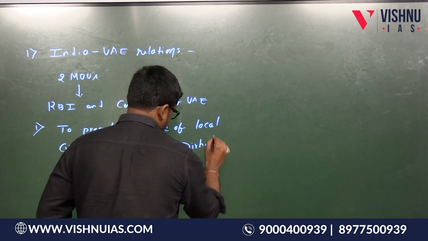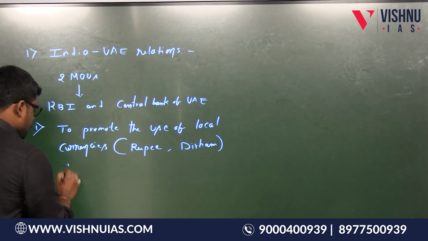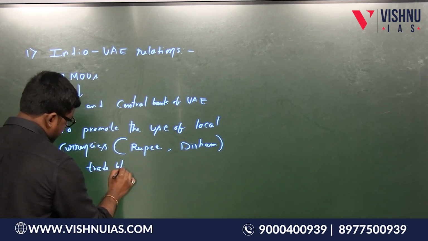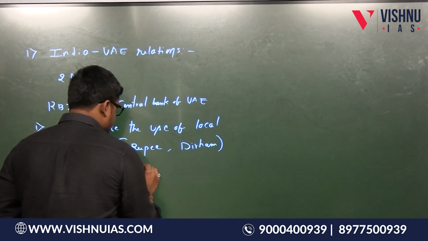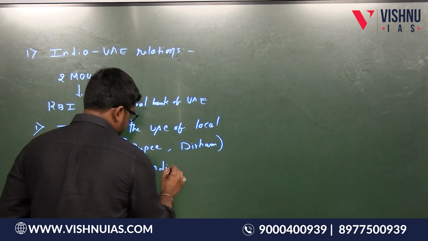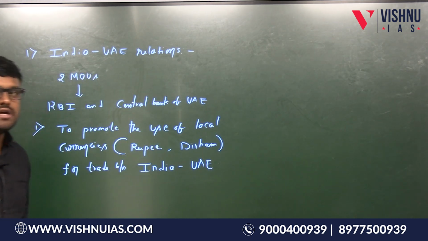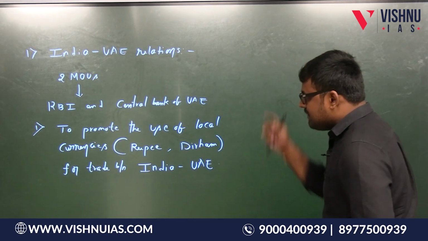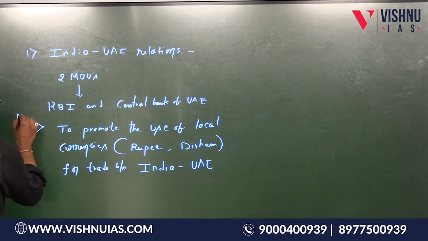So to promote the use of local currencies, that is rupees and dirham, for trade between, by the way, I will write between as B by N, trade between India and UAE. So this is the first MOU. See, the second MOU I will tell, but I will proceed with this one. Okay, this is the first MOU. Fine.